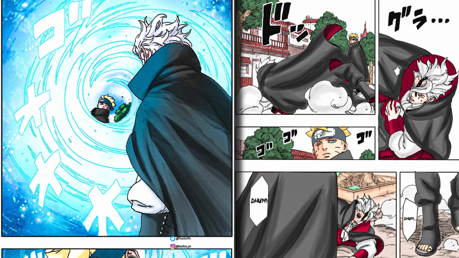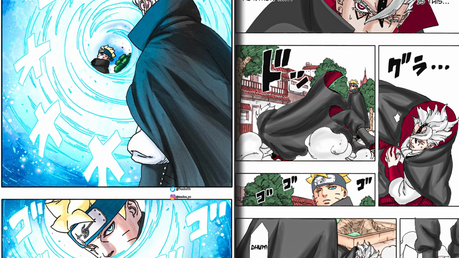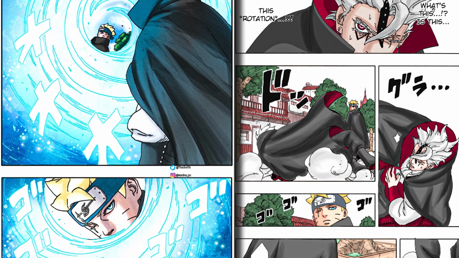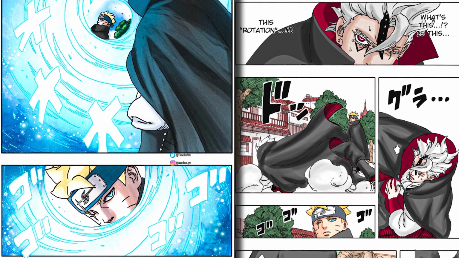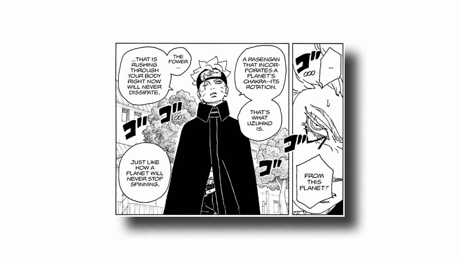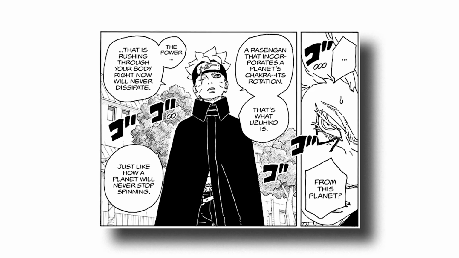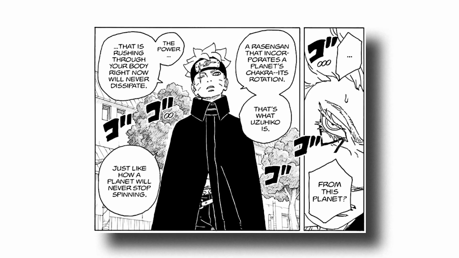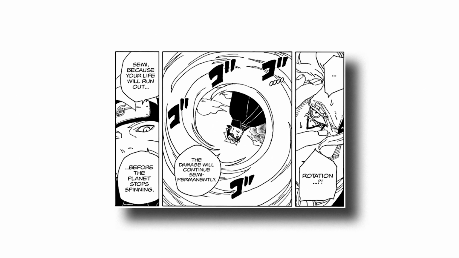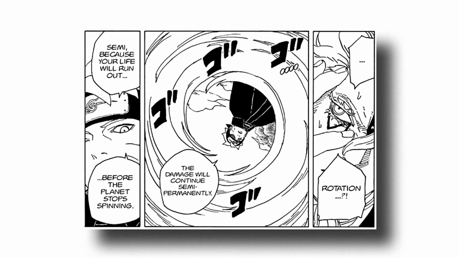After being hit by the Uzuhiko, Code lost his balance, with the world spinning in his head. Code tried to stand up, but kept falling as the spinning was too much for him. The Rasengan Uzuhiko incorporated planetary chakra and its rotation, and its effect wouldn't wear off unless Boruto cancelled it. Like a planet that never stops moving and spinning, the damage from the Uzuhiko will continue indefinitely, meaning Code will die before the planet ever stopped spinning.